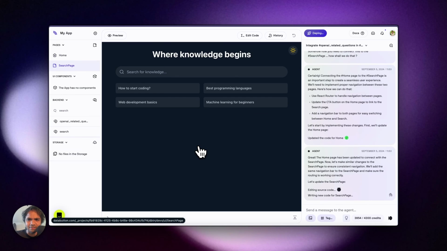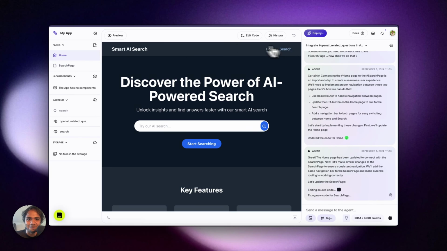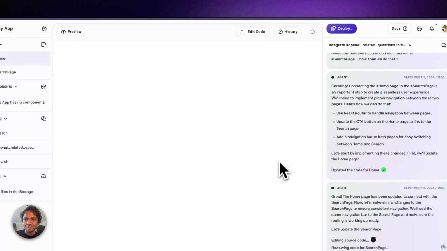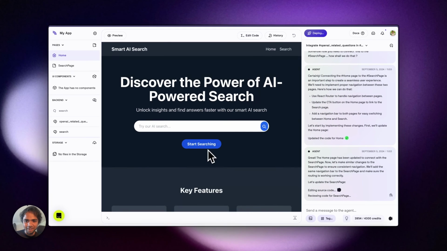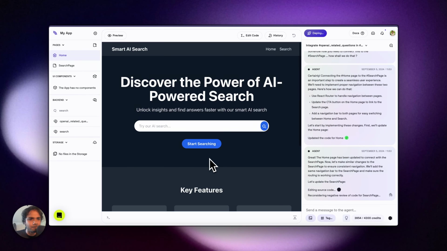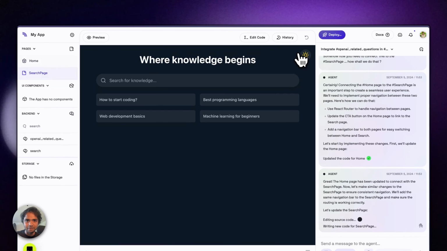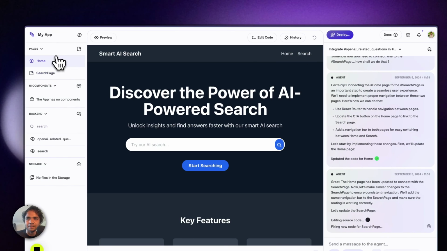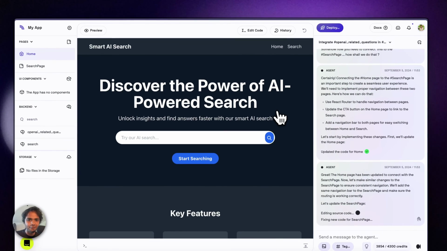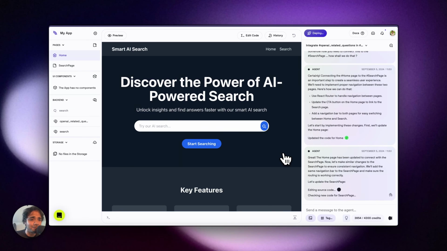Oh, whoa, this is cool. Search, it takes. Oh, perfect. And the home is here. Search here. I don't know how to come back from search to home. It's not possible. Okay, for the time being, let's not worry about that. This is super cool. Not bad. I think it's time to deploy, right? I think once this is done, we literally deploy it. This dark light toggle, I think there's something to caching the state of the light and dark mode toggle. Otherwise, it works fantastic. I'm really impressed.